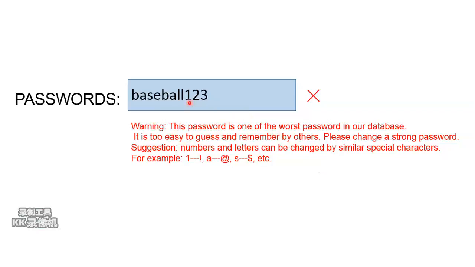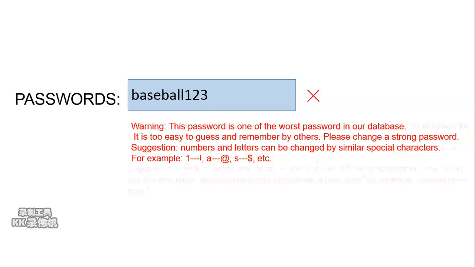In this example, for the password baseball123, we advise the users to use random characters and also special characters to change the letters. For example, we advise them to use @ to replace A and use $ mark to replace S.